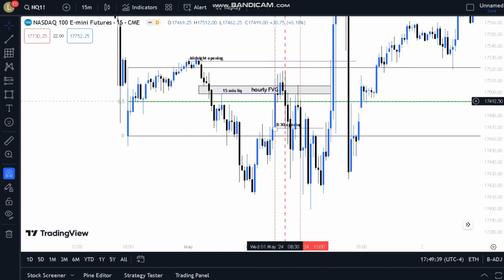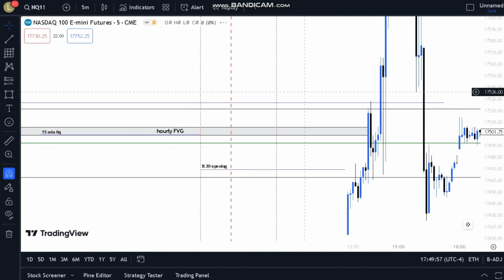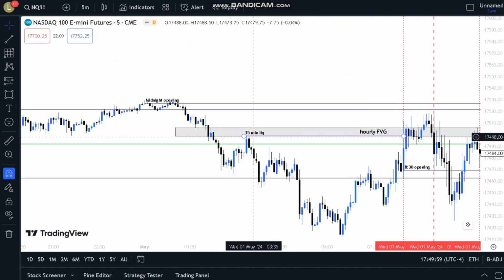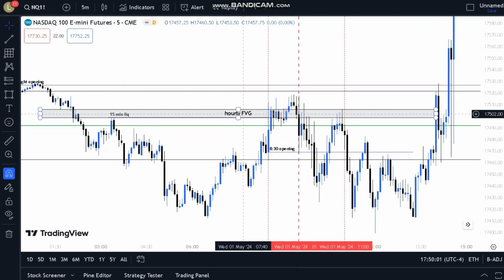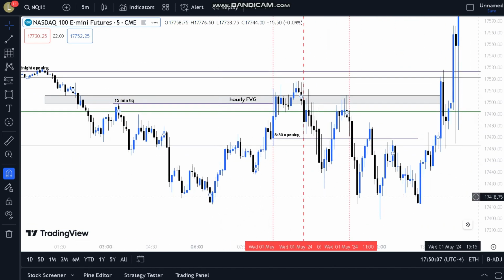It's manipulating retail traders to go long right here, so it can stop them out after it goes down, and then after it goes down a little bit, it can fake them out for shorts right here. For example, they saw this as a floor. When it broke through, they're like, okay, we're going down, and their stops probably got hit over here somewhere. But then on the 5-minute, there's a 15-minute liquidity sweep that I mark out, right here. We're also within the hourly fair value gap, which is also within the 4-hour order block. So we're very, very bearish right now.